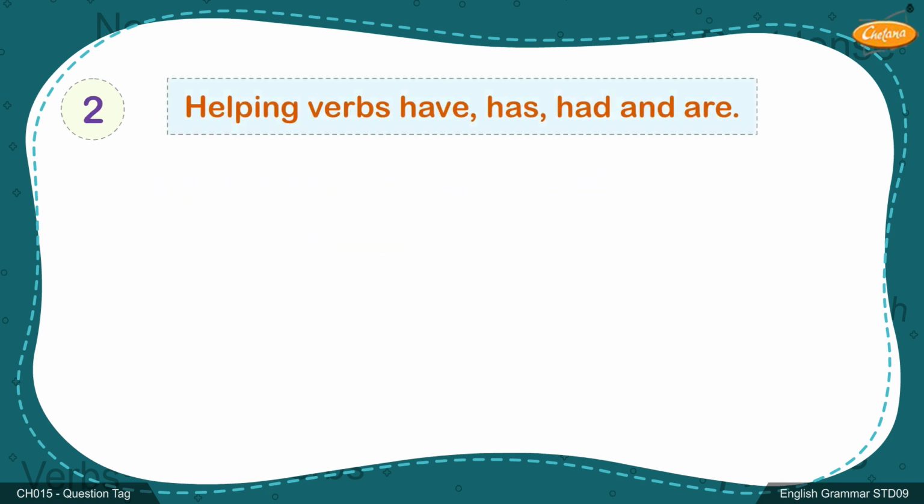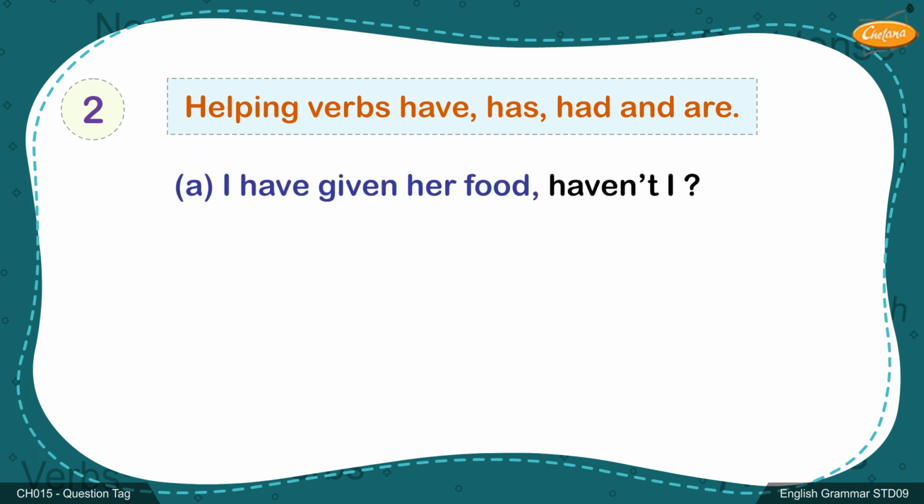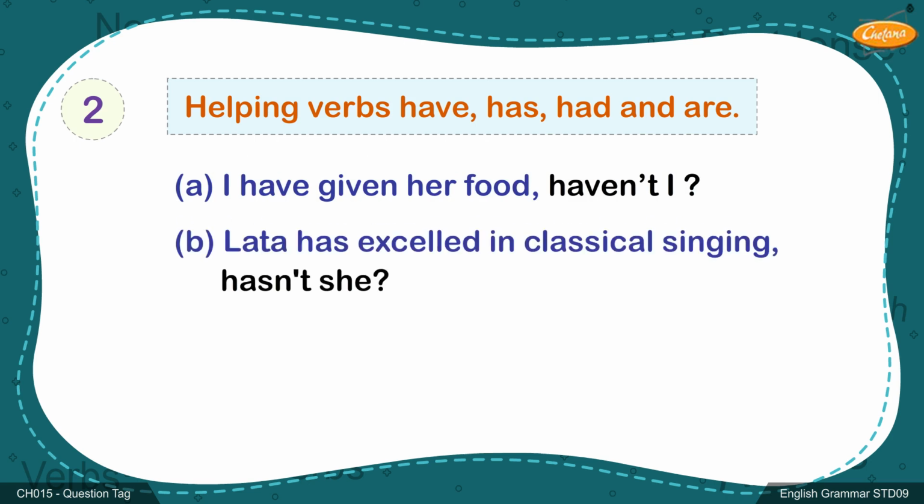2. Helping supporting verbs like have, has, and had are retained in the question tag. Example A. I have given her food, haven't I? B. Lata has excelled in classical singing, hasn't she?